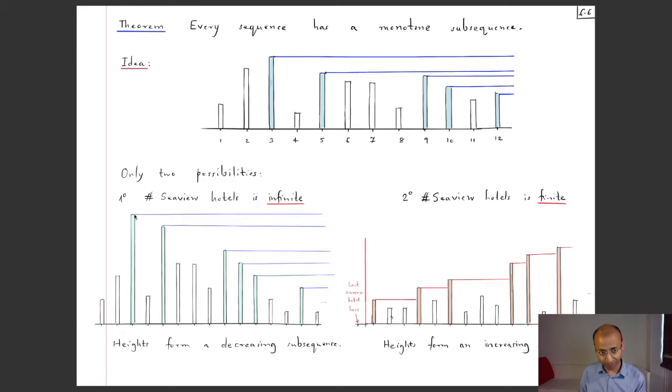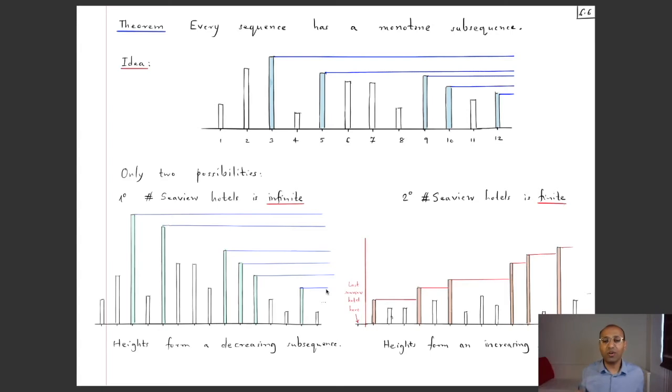So an1 is a sea view hotel, so everything beyond is going to be smaller. In particular, an2, the second hotel with the sea view property, is going to be smaller. And then I'm taking the next sea view hotel. Well, everything is smaller than this, so in particular an3 is going to be smaller than an2. Similarly, the next sea view hotel, an4, is smaller than or equal to an3, and so on. So these infinitely many sea view hotels then are your subsequence, which is decreasing.